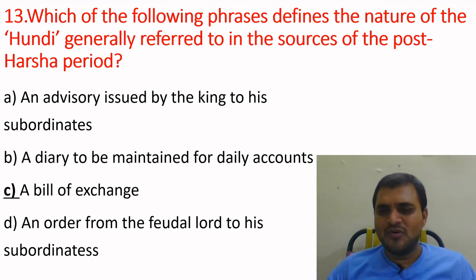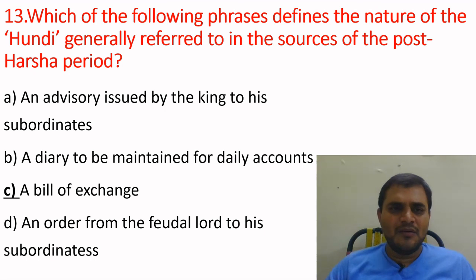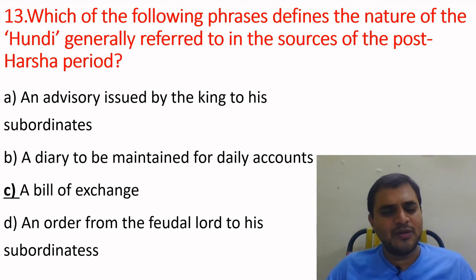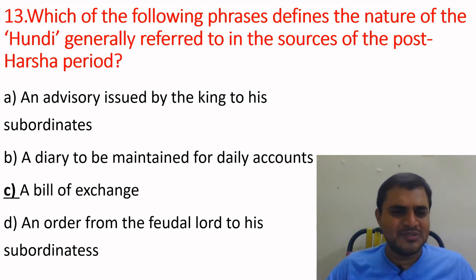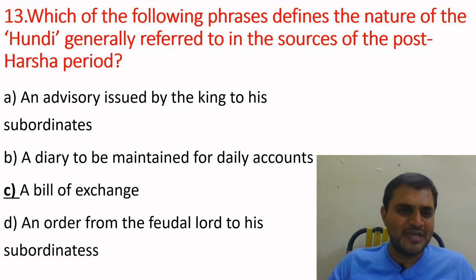A, an advisory issued by the king to his subordinates. Option B, a diary to be maintained for daily accounts. Option C, a bill of exchange. Option D, an order from the feudal lord to his subordinates. Here the answer is a bill of exchange.